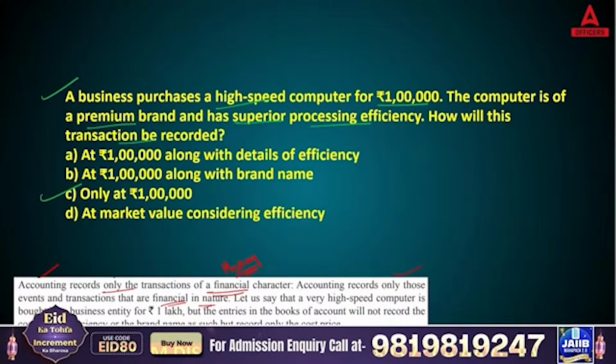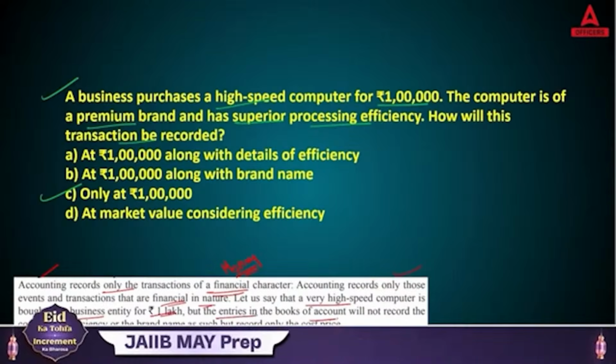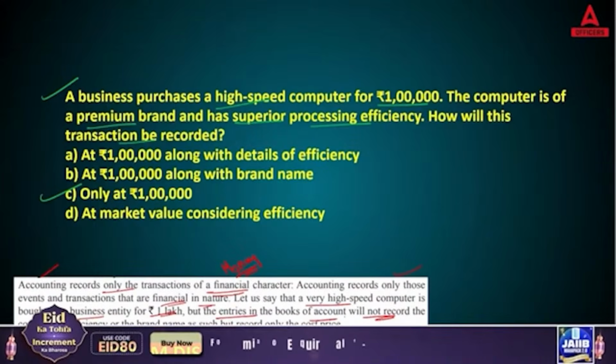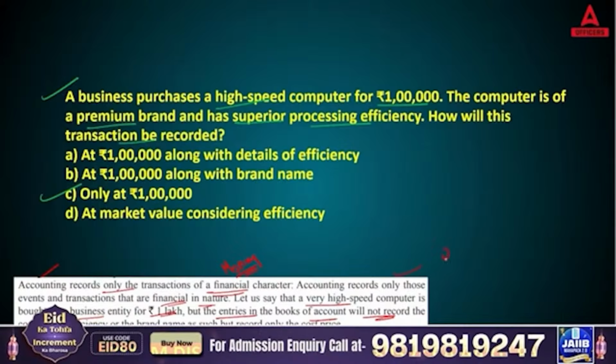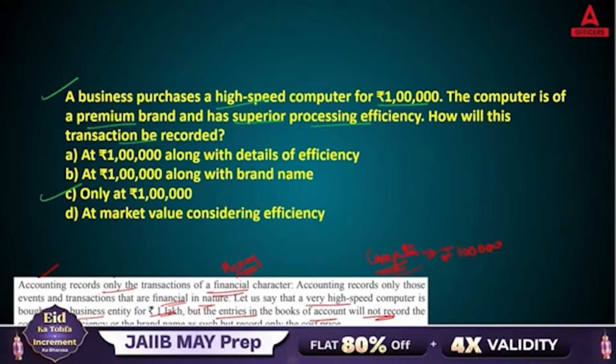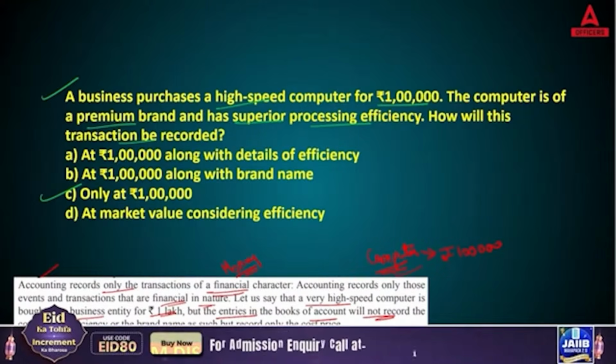For example, a very high-speed computer is bought by a business for rupees 1 lakh. But entries in the books of account will not record computer efficiency or the brand name as such, but record only the cost price. Means in your books you will record only rupees 1 lakh and computer, not even the brand name. You will record computer only. So this is how you are going to record in your books. This is the point you need to remember.